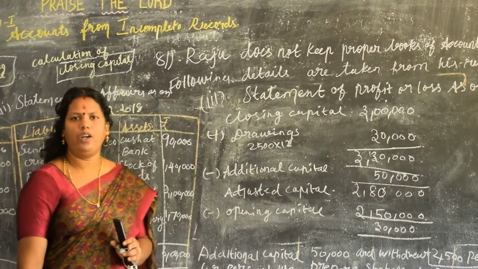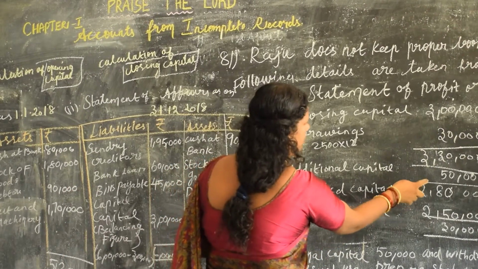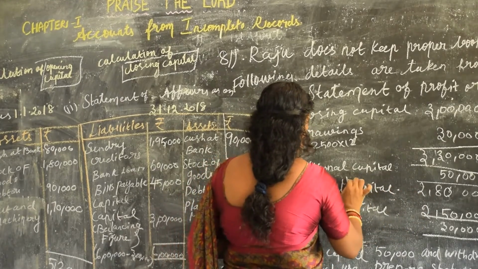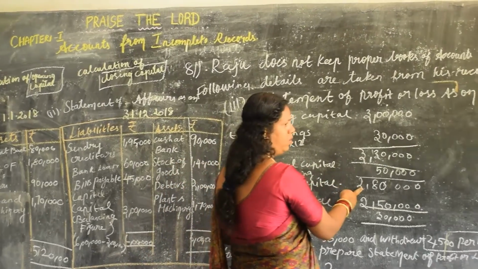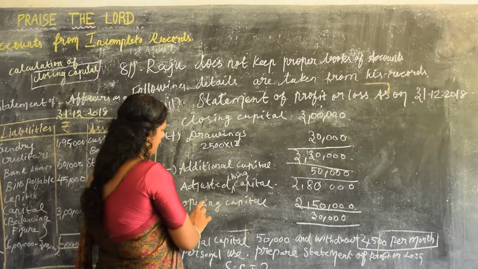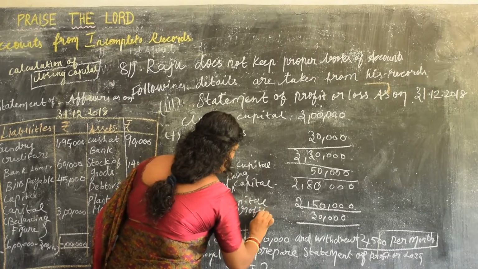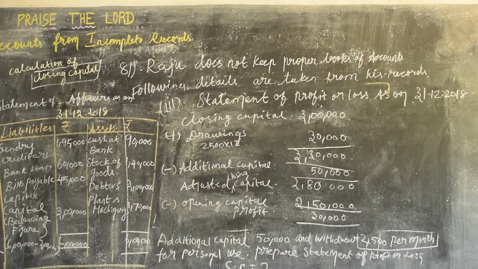Check, how will you derive the profit or loss? If the adjusted closing capital is more than the opening capital, see, 2,80,000 is more. Closing capital is more than the opening capital, so that derives the profit. Yes, that's the end of the sum.